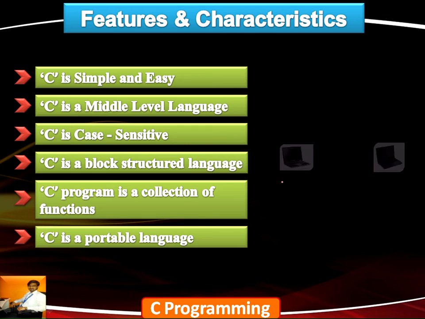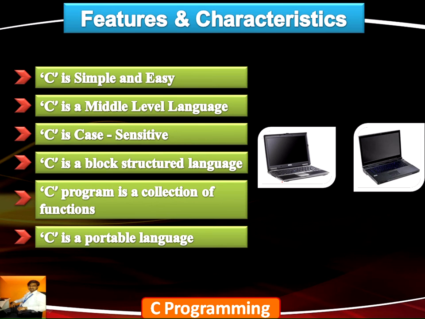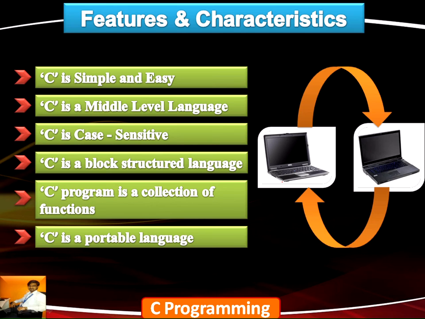Also, C is a portable language, that is, C code written on one machine can easily be transferred to another machine and executed there. However, there is a specific limitation. The executable code produced after the C compilation and linking process on a Windows machine can only run on another Windows machine. This executable file cannot work on Linux or Unix operating systems.